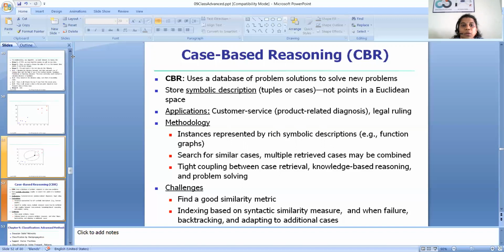So this is about lazy learner algorithms, where we saw two of them. One is KNN, K nearest neighbor, and another one is case-based reasoning.